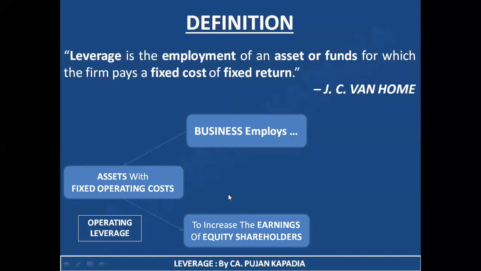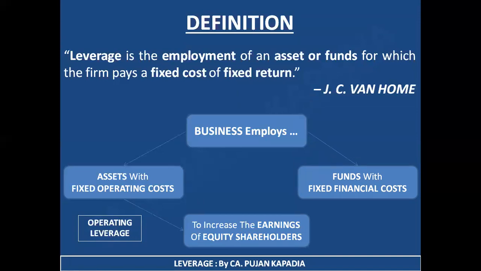Okay, now let's move to the second side. In this part, business is employing funds with fixed financial cost. I hope what financial cost is, is clear to you. Let's take an example. I want funding from outside, so I go to a bank and ask for a loan. Whenever I get a loan from the bank, at the same time there comes an interest liability, that is, I need to pay interest expenses.